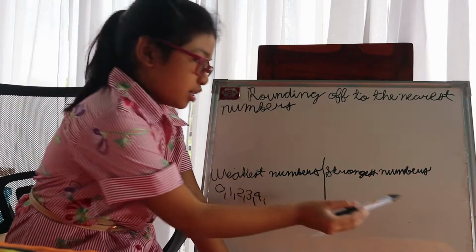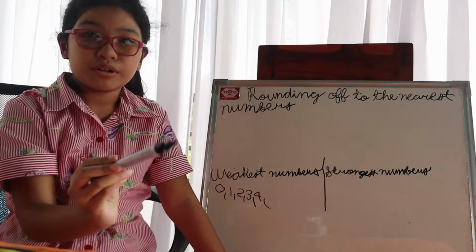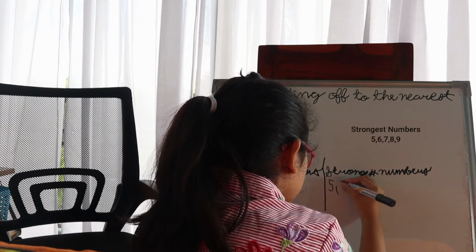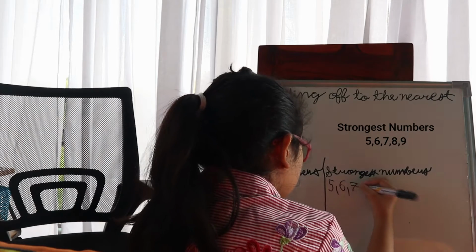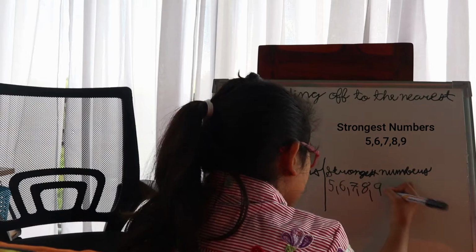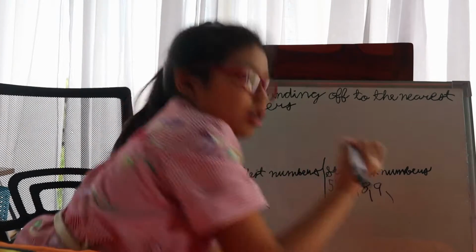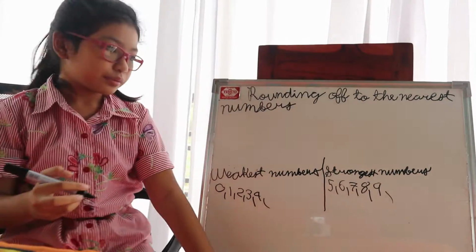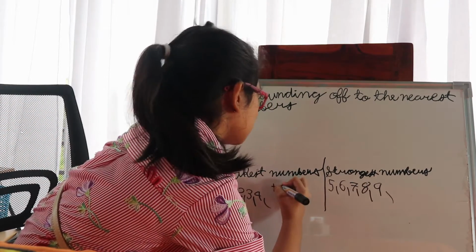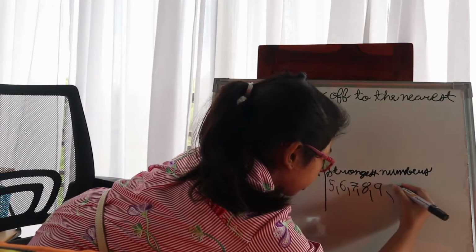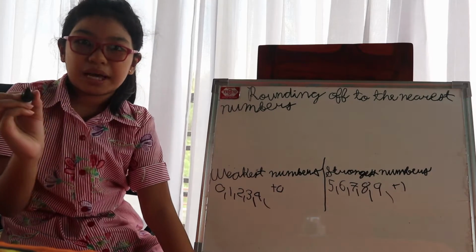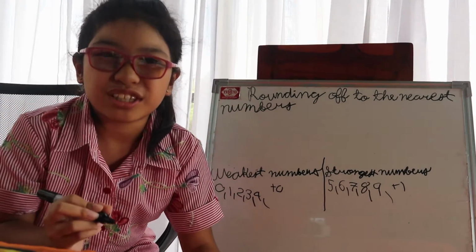And the strongest numbers are 5, 6, 7, 8, and 9. Those are the strongest numbers. The weakest numbers will have a plus 0, and the strongest numbers will have a plus 1. We will discuss that later. But now, let's first start with how to round up to the nearest tens.